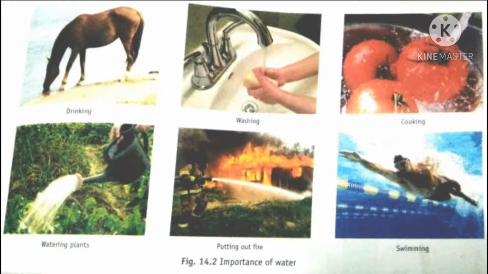Water is used for various purposes in our day-to-day life, for cooking, drinking, bathing, washing.